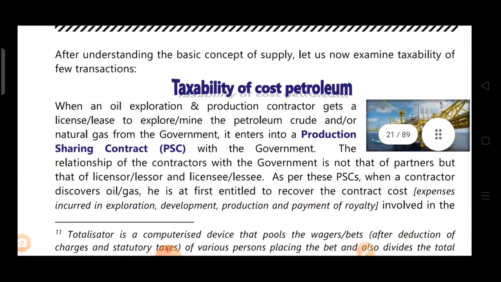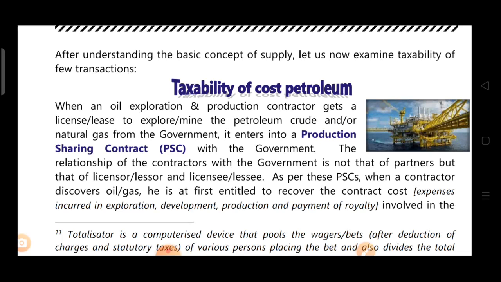So what is happening in this? A person is entering into a contract with the government, a production contractor or oil exploration contractor. That contractor enters into a contract with the government, and that contract is known as a production sharing contract. They are not partners in this contract. They can be called lessor and lessee, or licensor and licensee. Lessor is the government and lessee is the contractor, or you can say the government is the licensor and the contractor is the licensee.